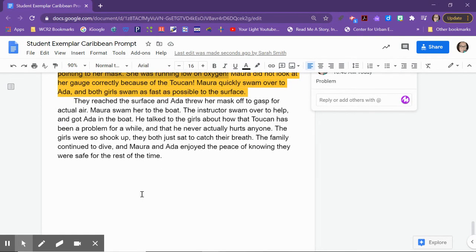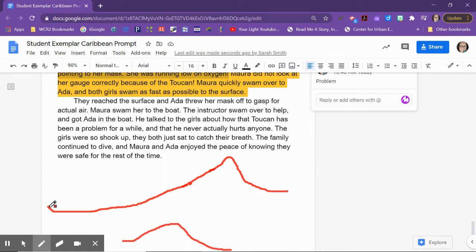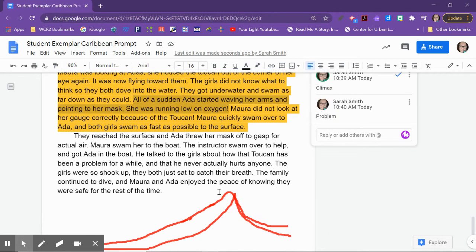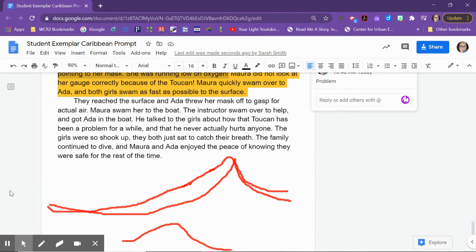What I want you to notice about the story is a couple things, obviously, but a big thing too is that sometimes stories do this. They build up for a long time, and then there's a really exciting part, and then the resolution comes. So this story is not a classic up-down situation. This story builds up for a long time, has a really exciting moment, and then has its resolution happen pretty fast. So that's also something to think about because I want you to realize that stories do not just follow a normal curve. They follow different types of curves or roller coasters for plot.